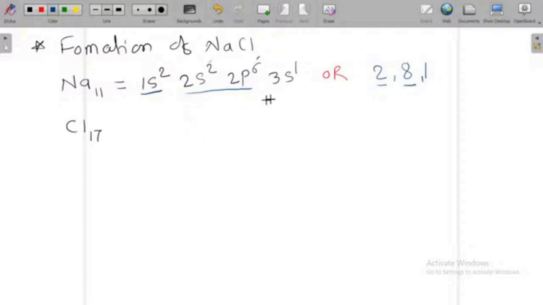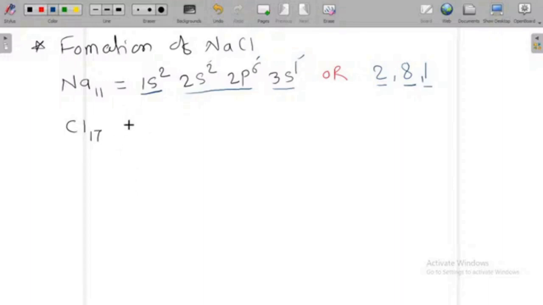And in the last orbit, the third orbit, 1 electron is there. Likewise, this comes as 2, 8, 1. This is the orbit electronic configuration, the arrangement of electrons in particular orbits, like K, L, M orbits, there are 2, 8 and 1 electron present.